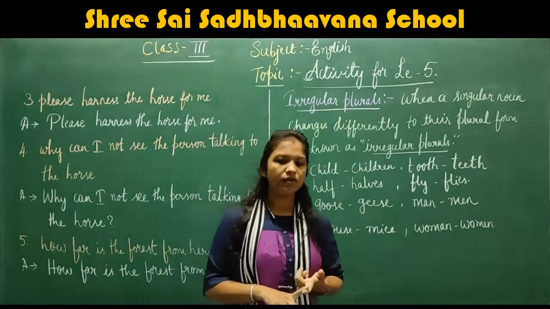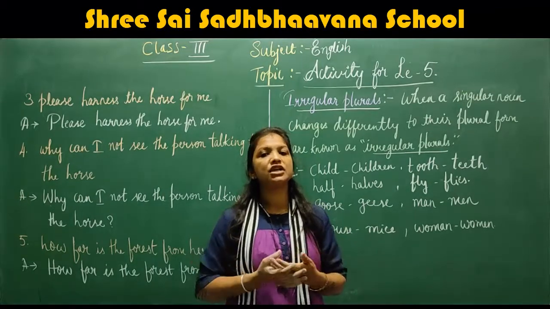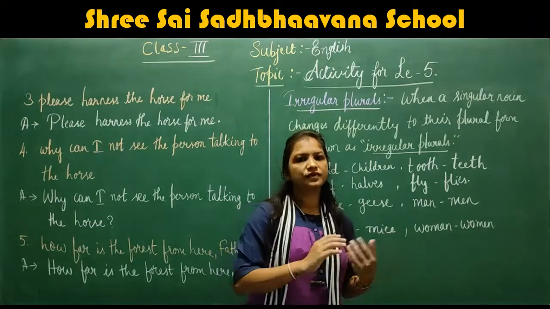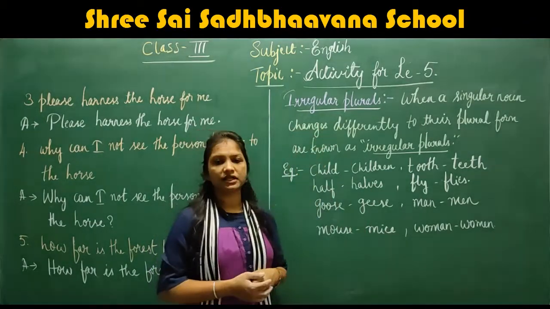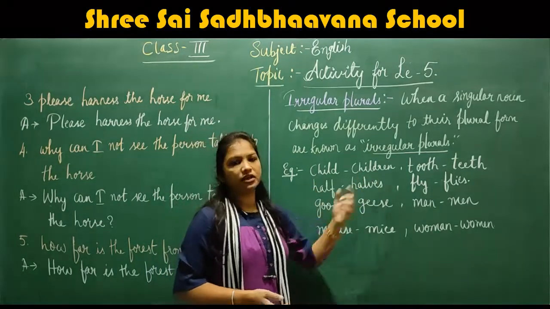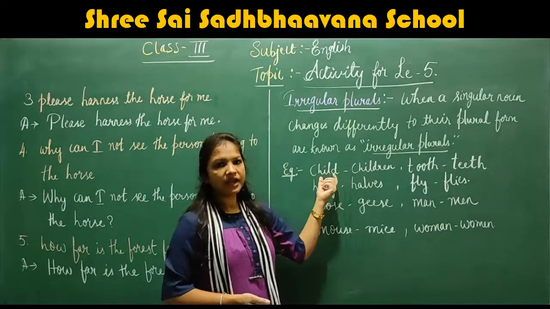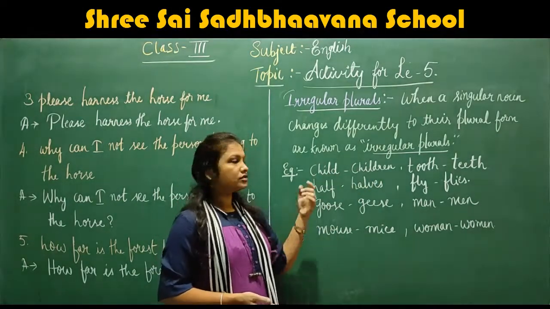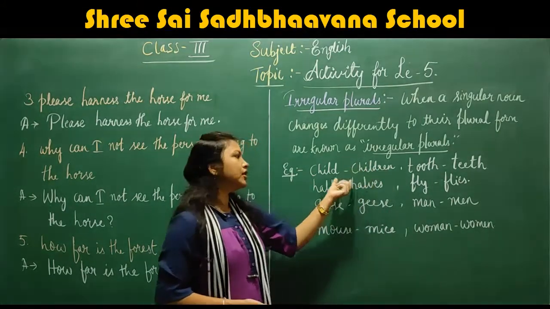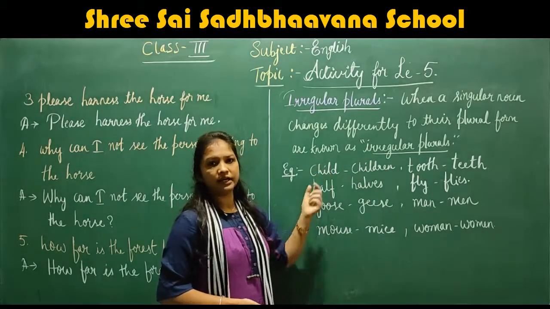When a singular noun is changed to a plural noun, it completely changes to a new word. Understood? Those words are known as irregular plurals. For example, child, children. Here, we are not writing child as childs. We are not adding only s. So child and children: children is an irregular plural because it is changed completely from its singular form, child.